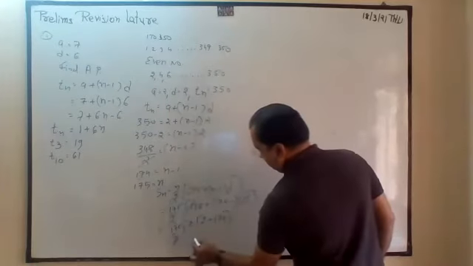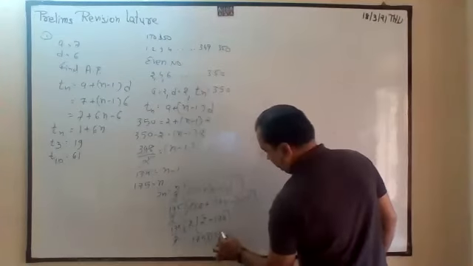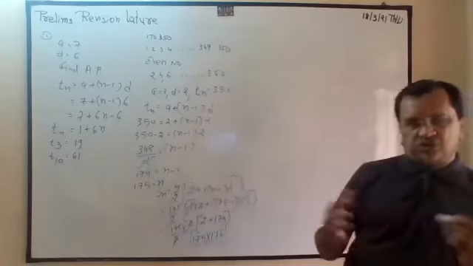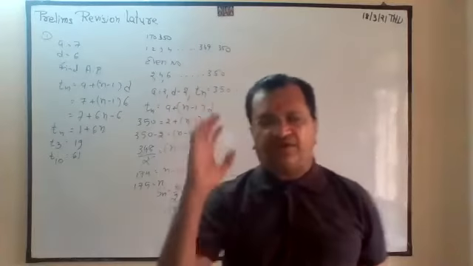Now this cancels, 175 into 176. Do the product, and whatever the answer is, that is your sum of even numbers from 1 to 350.